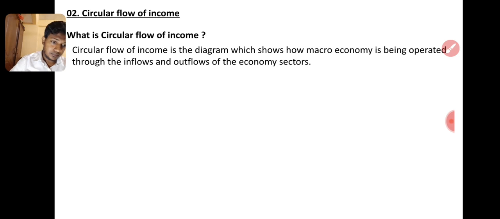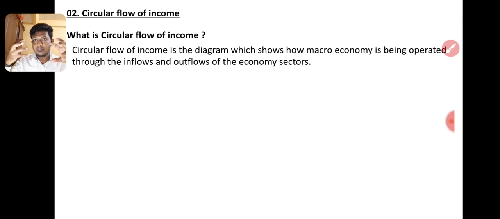So inflows and outflows are involved in the one economy. From whose point of view are we going to look at inflows and outflows?